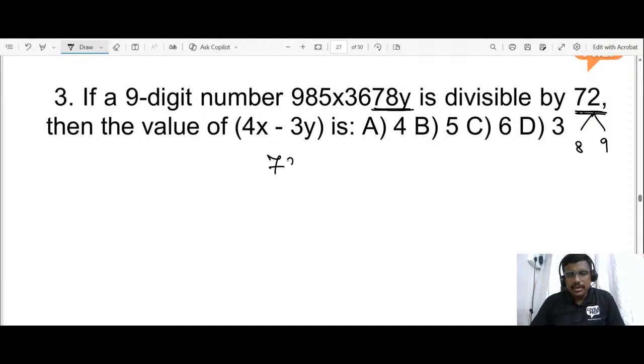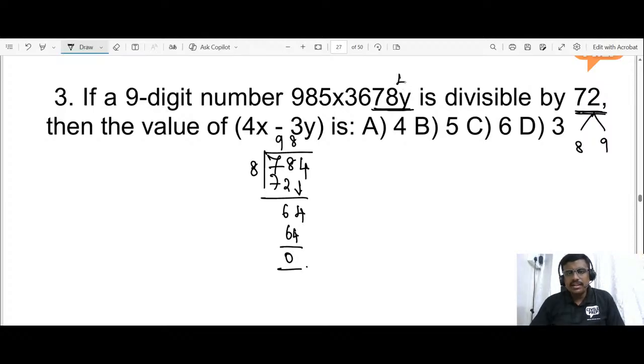So let us check one by one. 784, please divide by 8. 8 nines are 72, then 6 and 4. 8 eights are 64. So the remainder is 0. We can fix that the value of y is 4.